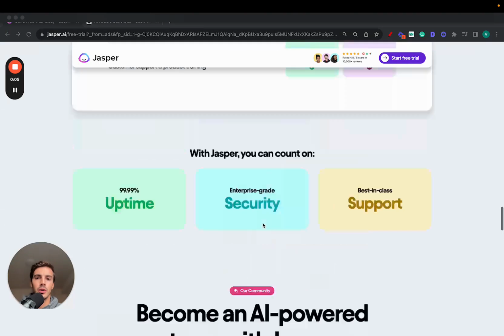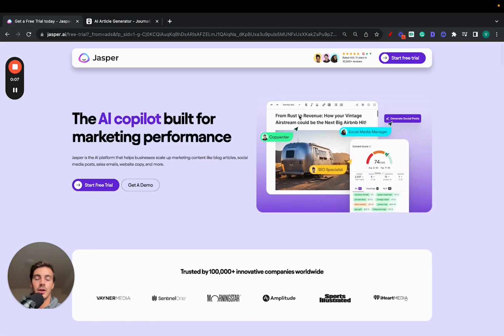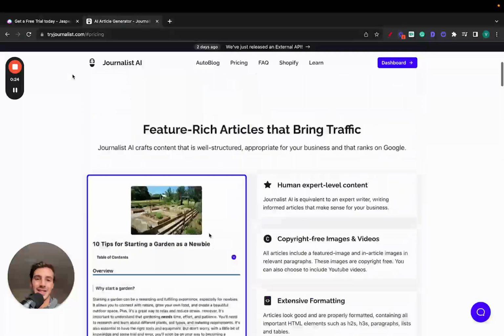All right, so you're looking for a Jasper AI alternative, and the best way I can show you a better alternative is to show you exactly what this alternative that I have right here does first, and then we can compare both. But first, I think it's important that I show you what this tool does. So the alternative is Journalist AI, right?